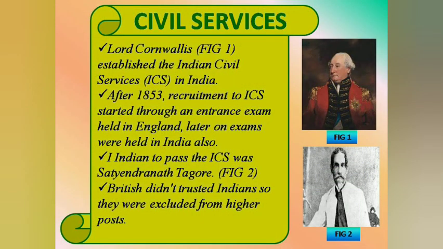Lord Cornwallis established the ICS, the Indian Civil Service, and recruitments were done through an entrance exam. Then the first Indian to pass, you can see the picture, and Indians who were appointed were excluded from the higher posts.